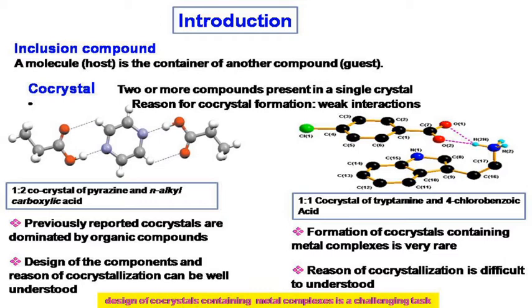The reason for co-crystallization is difficult to understand in this case. Therefore, the design of co-crystals of metal complexes is a challenging task.